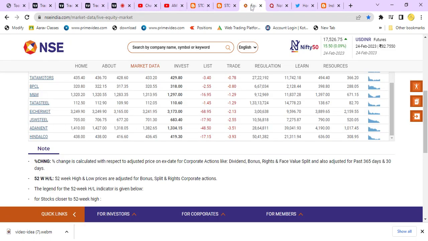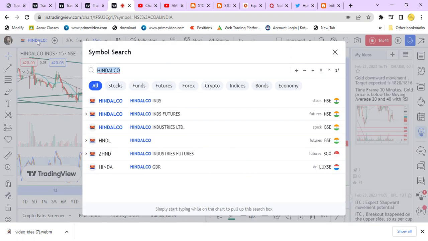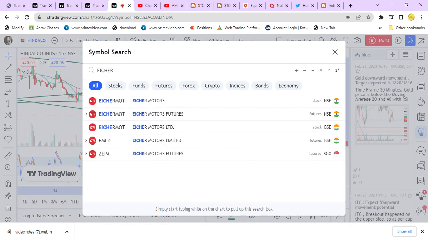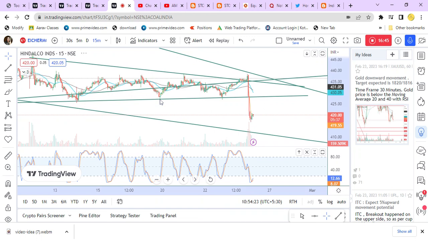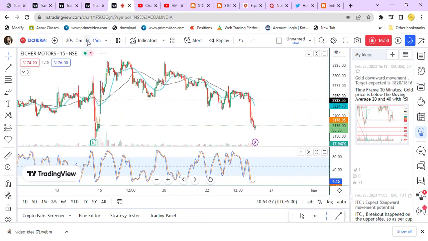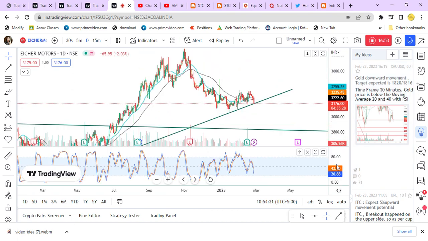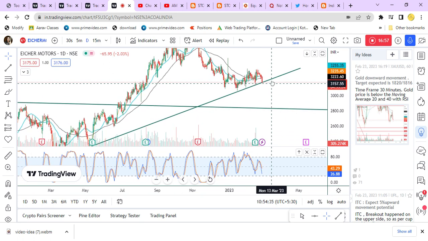And the next, Adani Enterprise we covered, JSW we covered, Eicher Motors, NSE. So this we already discussed, Eicher Motors, so many times because it's on support line.